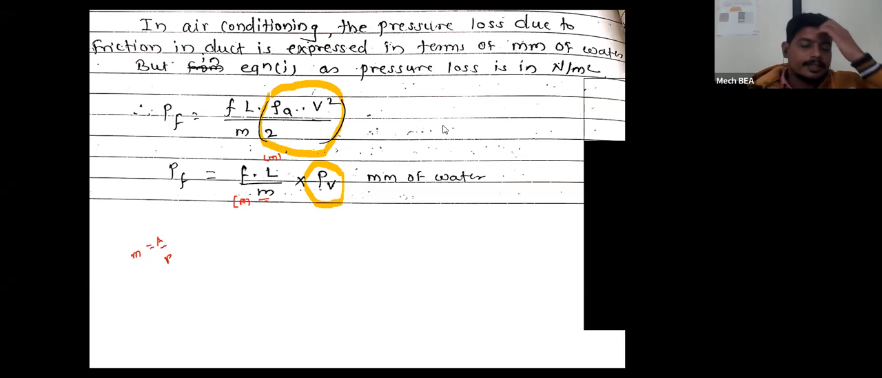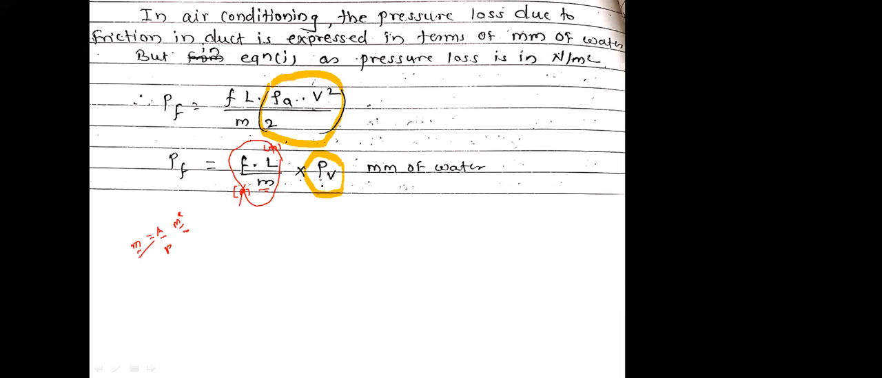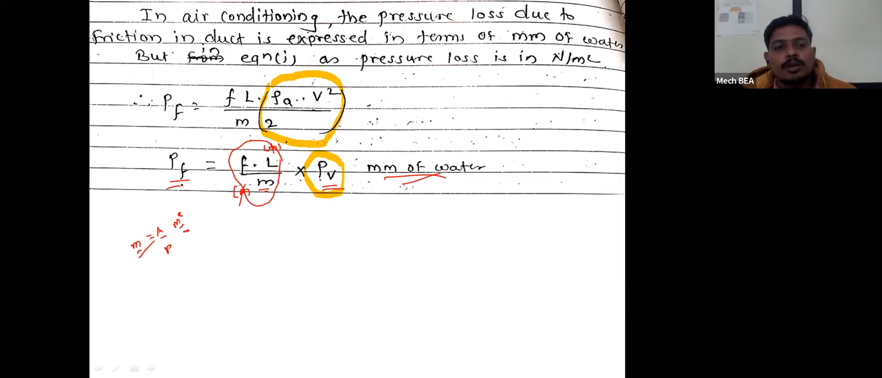So here, as m is equal to area divided by perimeter, area will always be mentioned in terms of meter square, and perimeter in terms of meter. So meter square and meter will get cancelled, so m will always be in terms of meter. So this meter and this meter will get cancelled. So whatever this fL upon m will be, that term will become a dimensionless term. So whatever dimensions PV has, the same dimension will be applicable for the loss of pressure because of friction. Are you getting? So loss of pressure because of friction will always be taken in terms of mm of water.